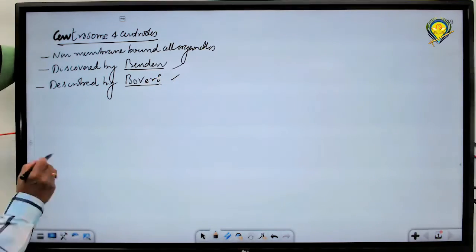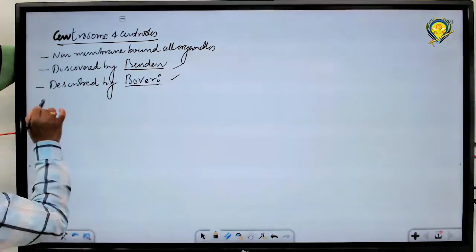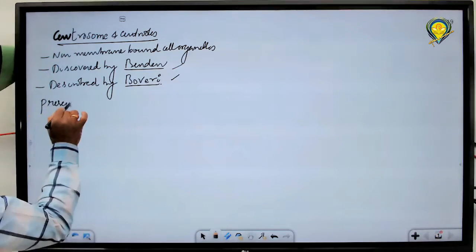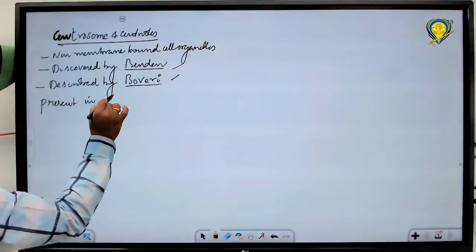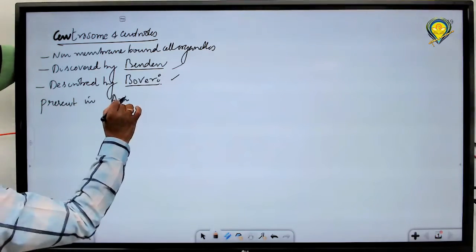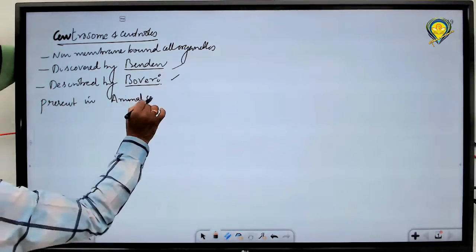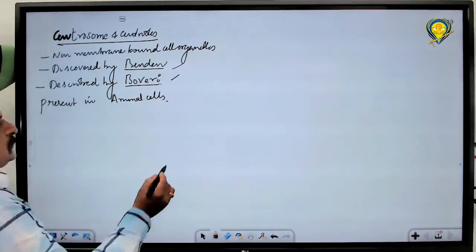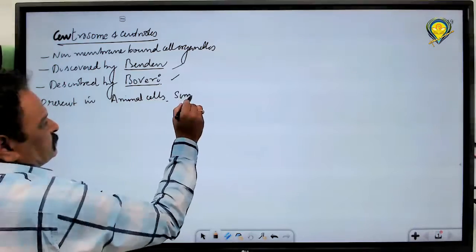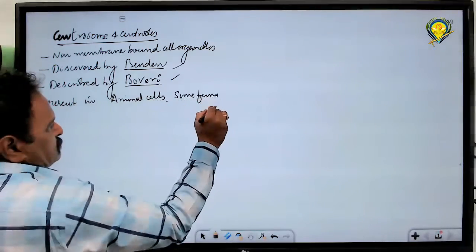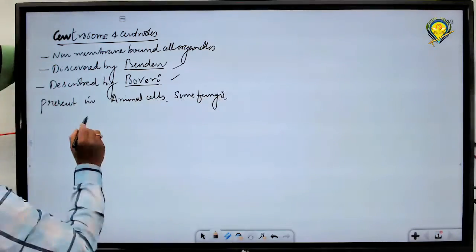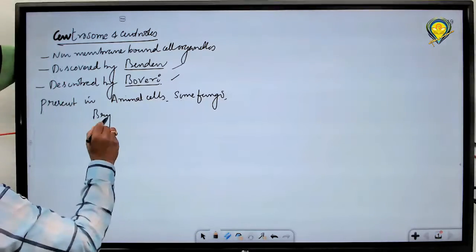These particular types of centrioles are present in animal cells. Some fungi, bryophytes.